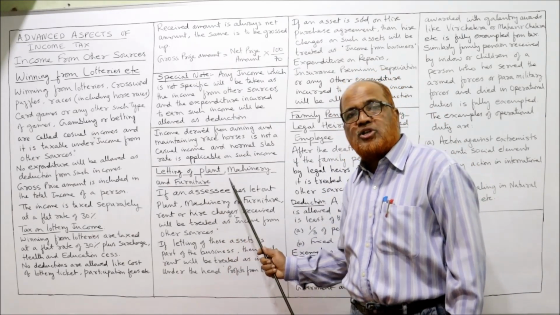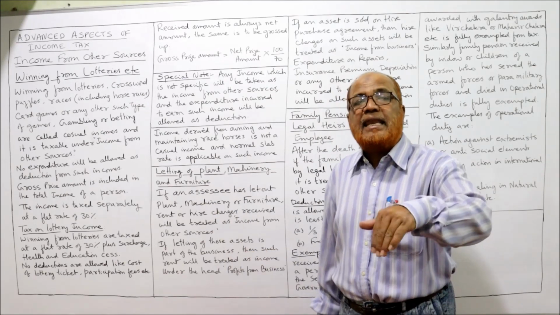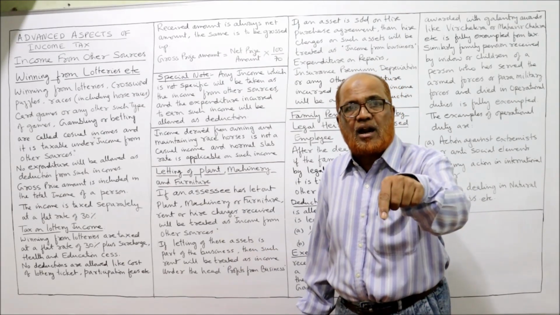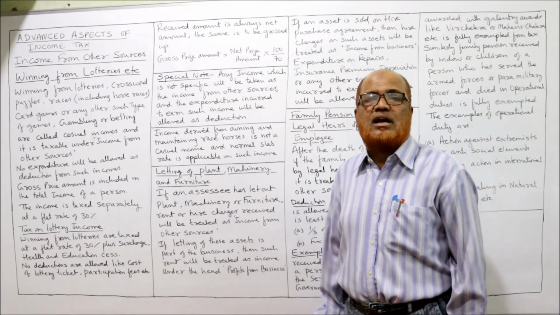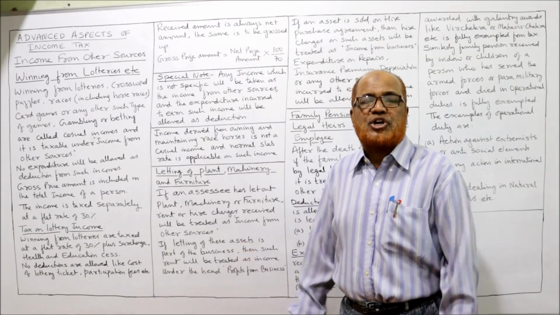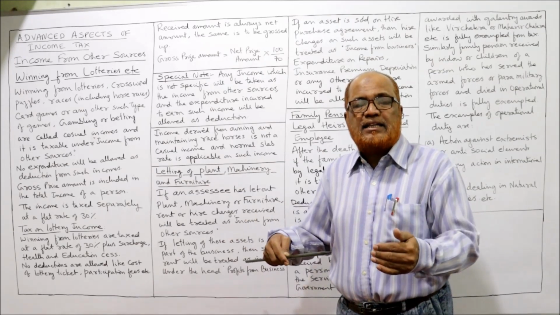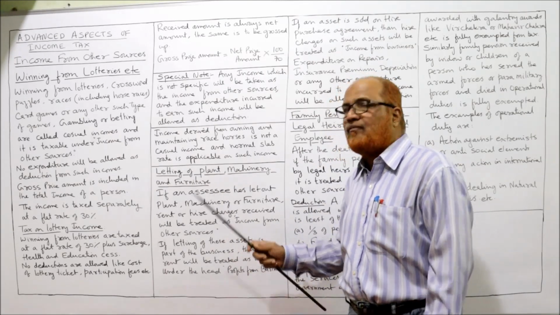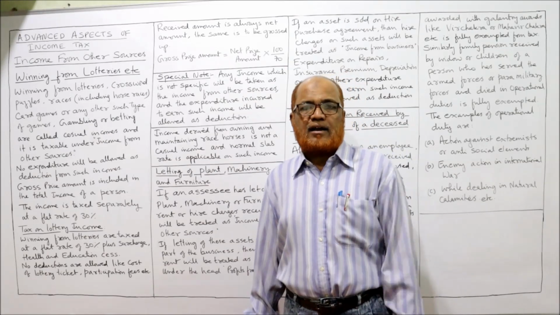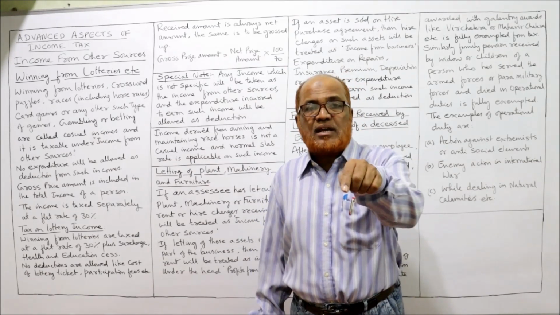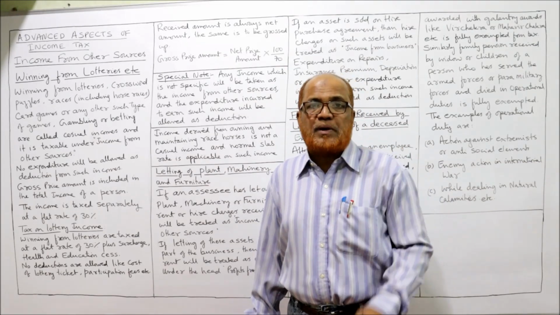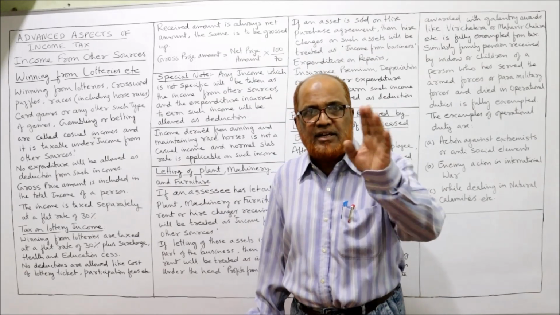For example, if an assessee has earned hire charges by letting of furniture, rupees 1 lakh, but on that furniture he has incurred repair expenditure of 10,000, it will be deducted.